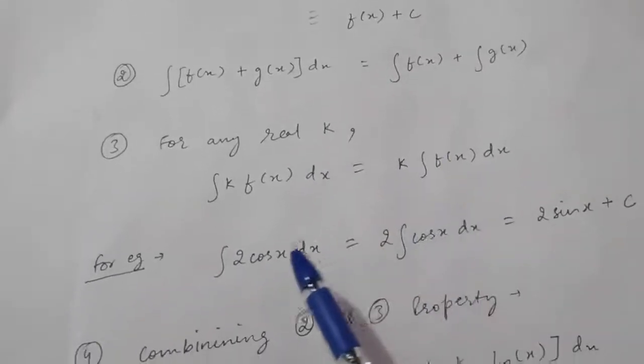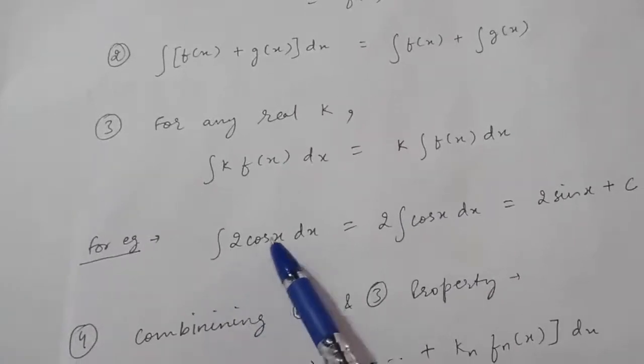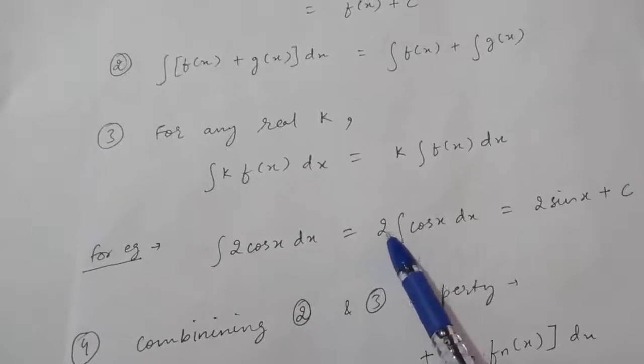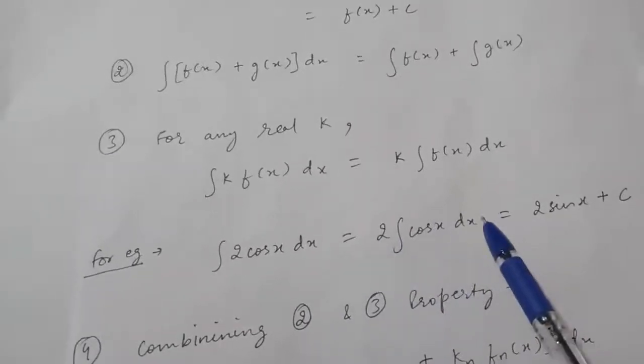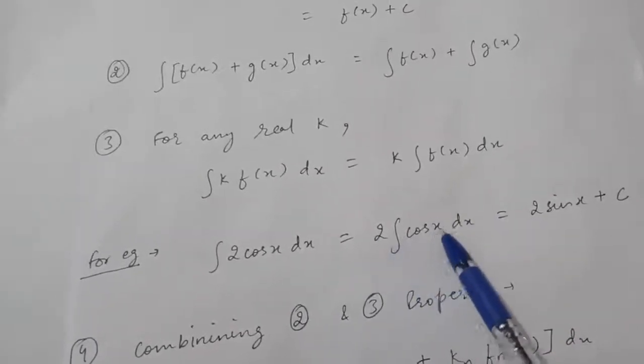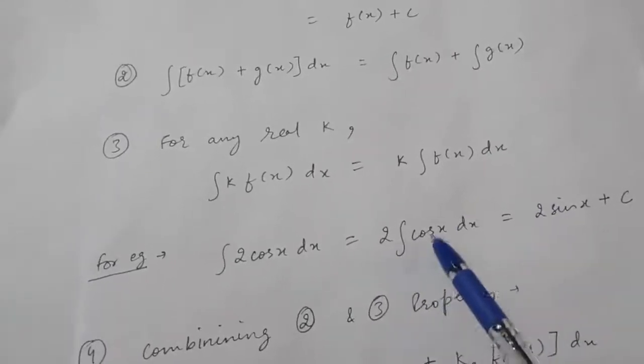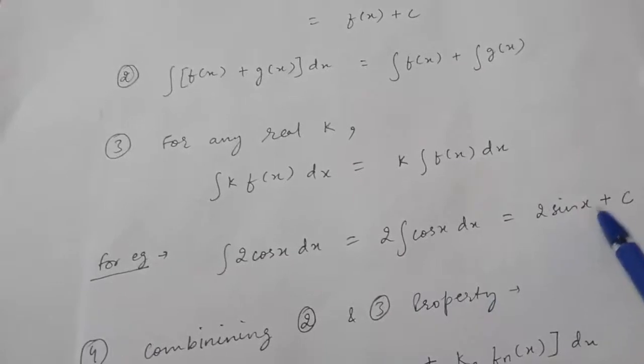Clear? For example, if you have to find the integral of 2 cos x with respect to x, take out 2 common from the integral. So you will get 2 into the integral of cos x into dx. Now the integral of cos x is sin x plus c, so this is 2 sin x plus c.